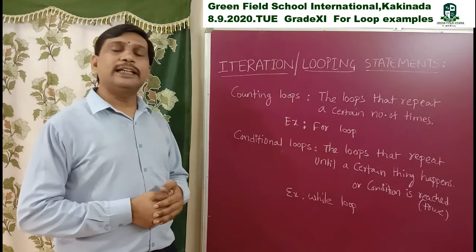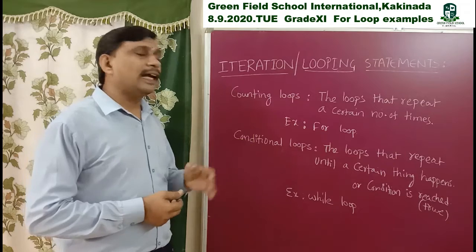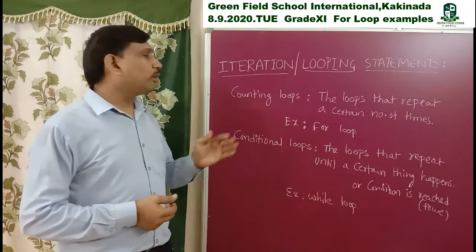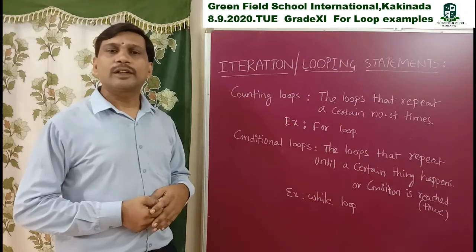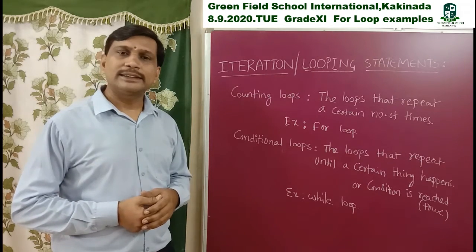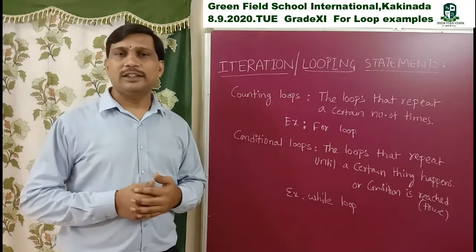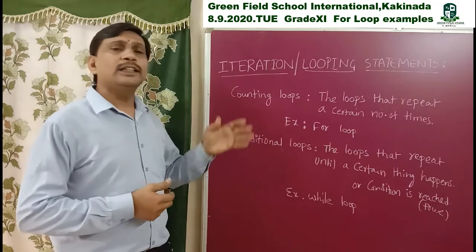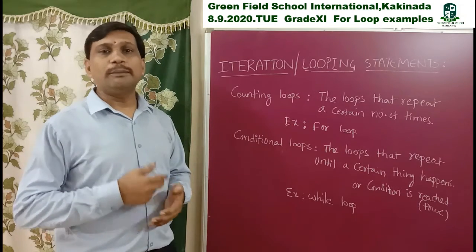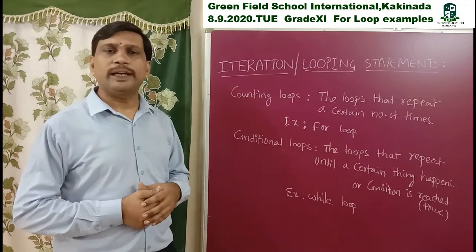So example for counting loops: suppose I print the same set of statements 5 times, then go for for loop. So for loop is used for counting loops, the same group of statements repeated a number of times.